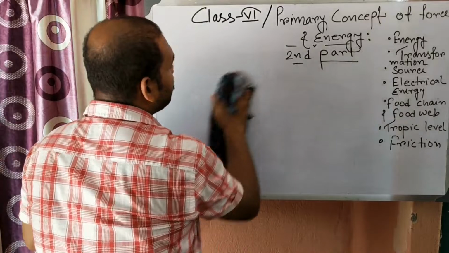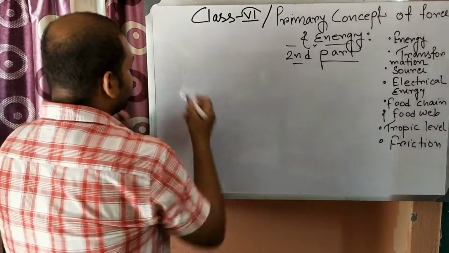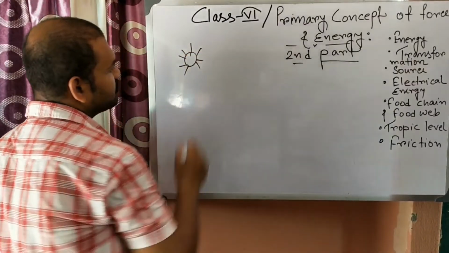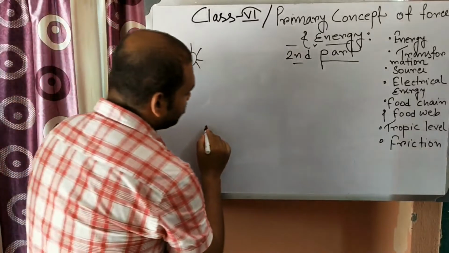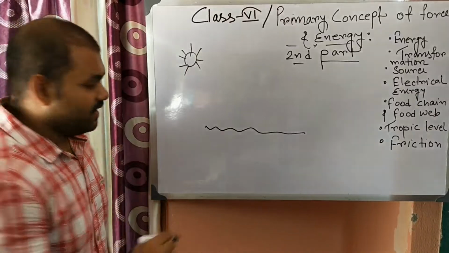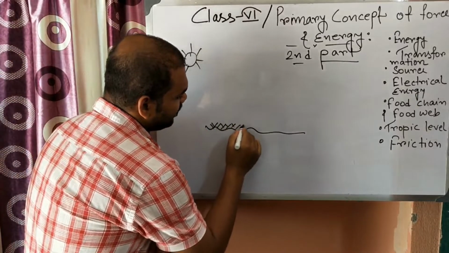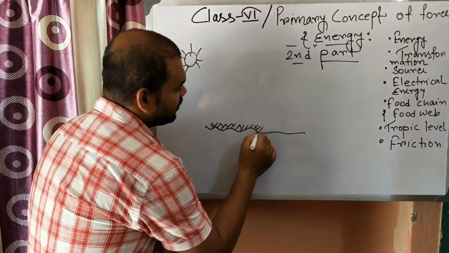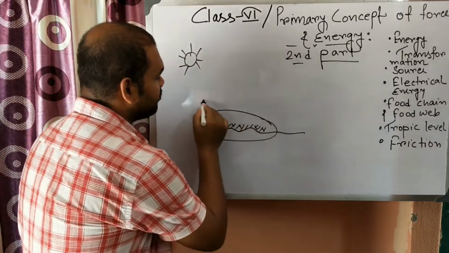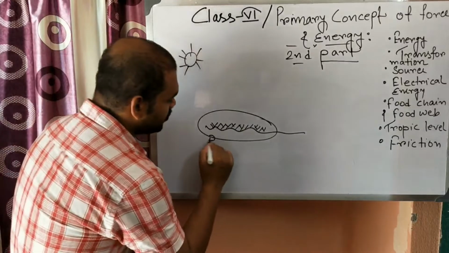We need to know about the food chain. So where we are, there is the sun. All the energy is coming from the sun. So at first, the energy of the sun is taken by the grass. Suppose there is grass. The grasses will take the energy of the sun, and then these grasses are eaten by goats or other primary consumers. So these are the producers.